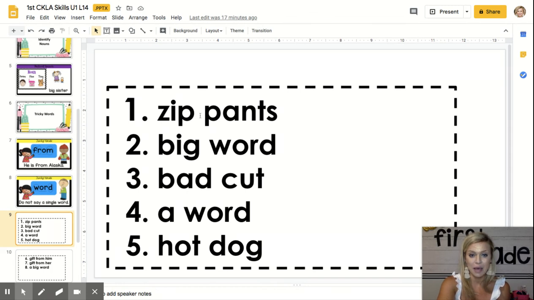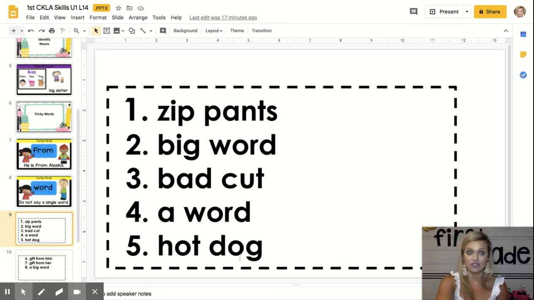Zip pants. Next one, get ready. Big word. Next one, get ready. Bad cut. Number 4, get ready. A word. Number 5, get ready.